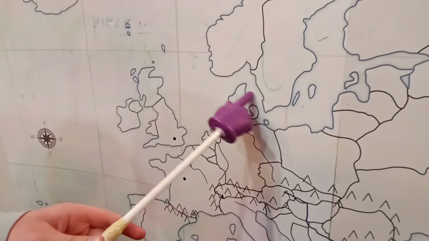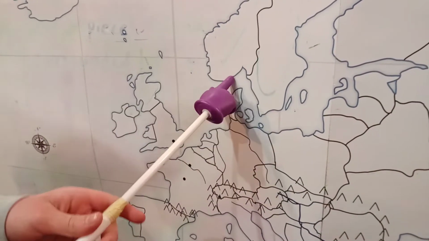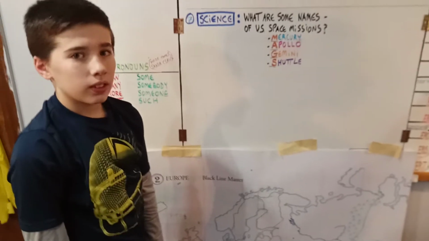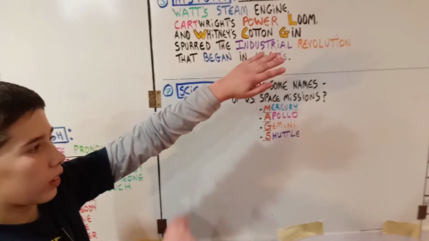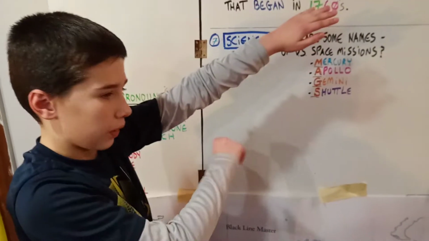Right here we have Denmark. It includes these two. You can make a capital D out of that. So for an example, this is my arm. It's Norway, Sweden, Finland, and Denmark.